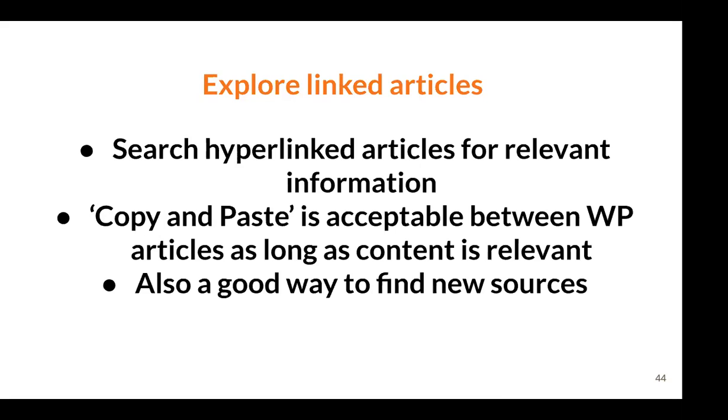We only ask that when you click publish, you will get a pop-up menu asking you what you've done. It's called our edit summary pop-up menu. All you'll say is you copy and pasted the article from another Wikipedia article, and you name the article, for example. We just want to make sure you are crediting the original article. But all this to say, copy and paste is acceptable between Wikipedia articles.